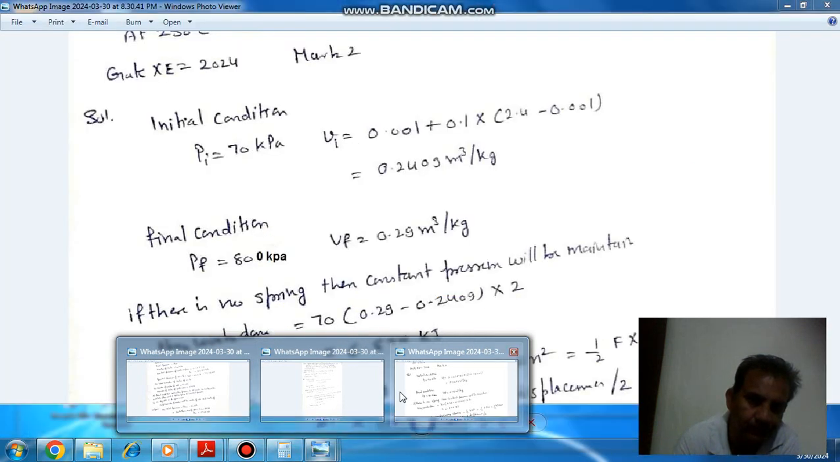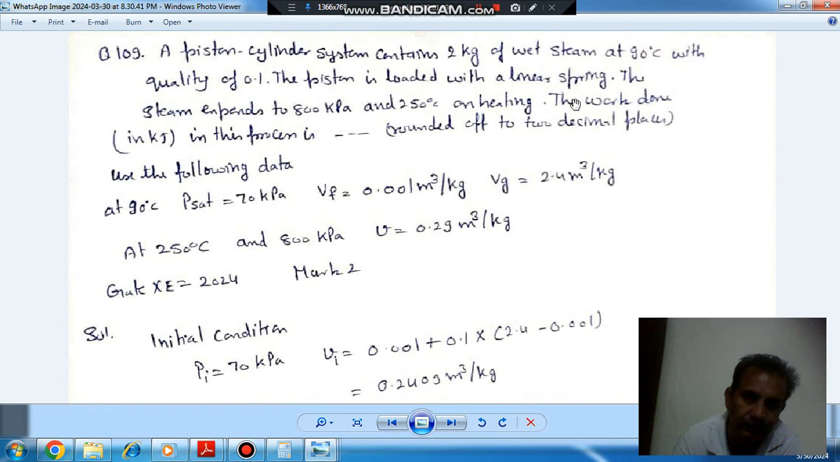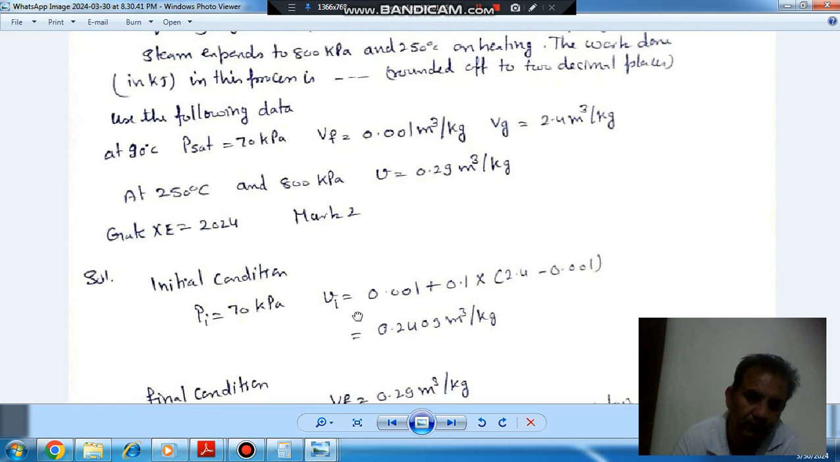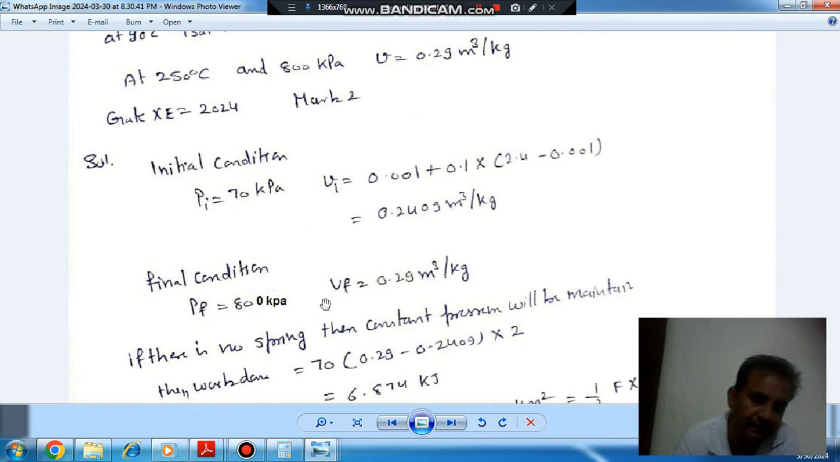So here at initial condition Pi is equal to 70 kPa, and quality is given as 0.1. So V1 comes out as Vf plus 0.1 into Vfg, and Vfg is 2.4 minus 0.001. So V1 comes out as 0.2409 meter cube per kg, and final condition is 800 kPa, and final specific volume is given directly as 0.29 meter cube per kg.